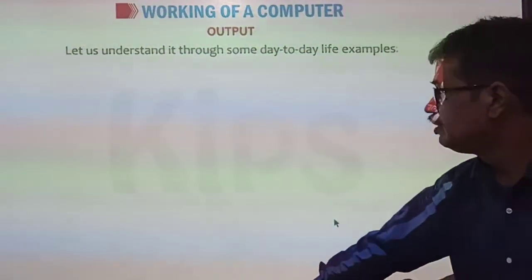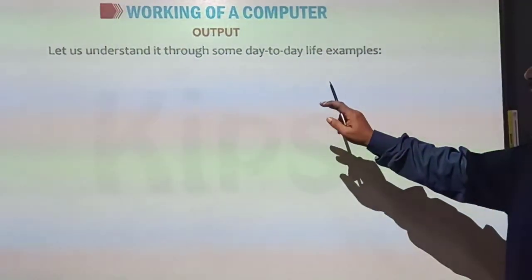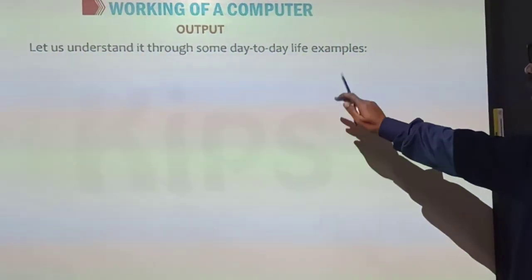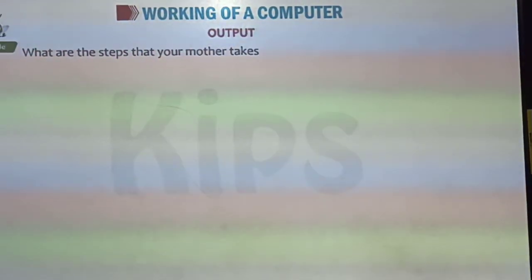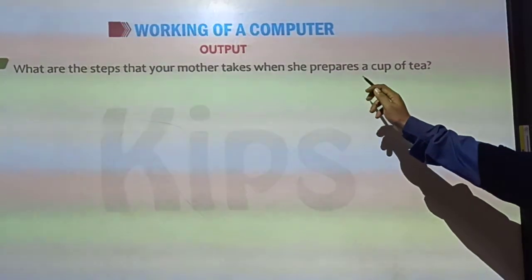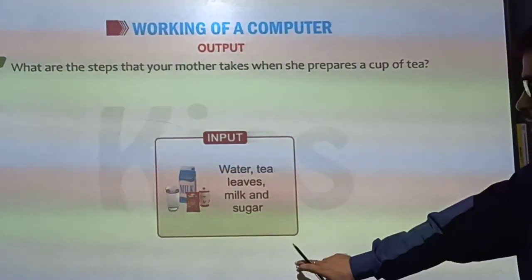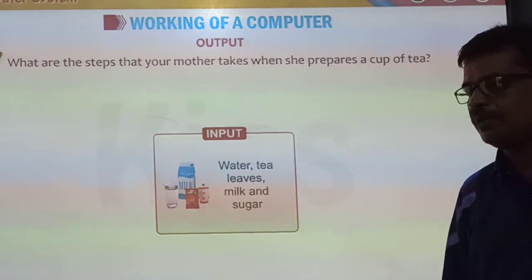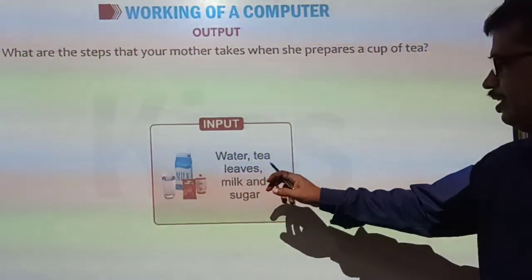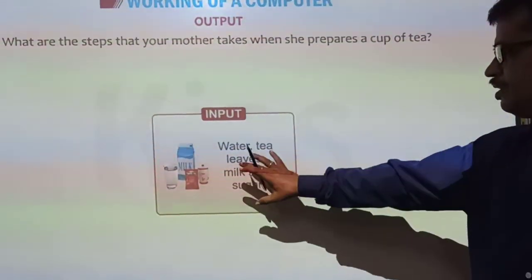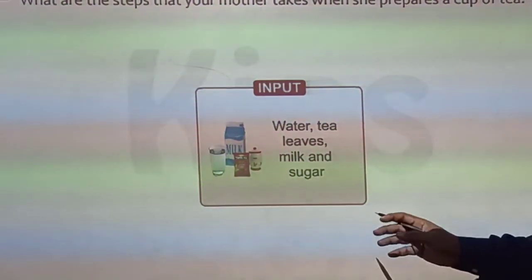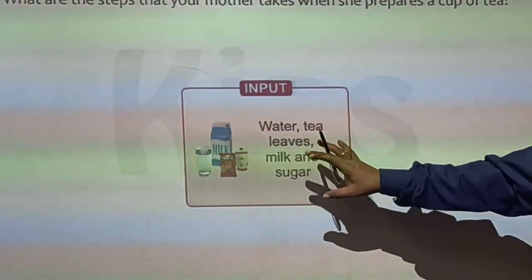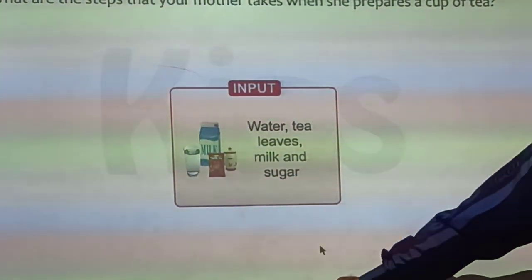Now, working of a computer. Let us understand it through some day-to-day life examples. What are the steps that your mother takes when she prepares a cup of tea? What is input? If you want to prepare a cup of tea, the input will be the water, tea leaves, milk and sugar. These materials are the input for making tea. When we put all this in, that is known as input.